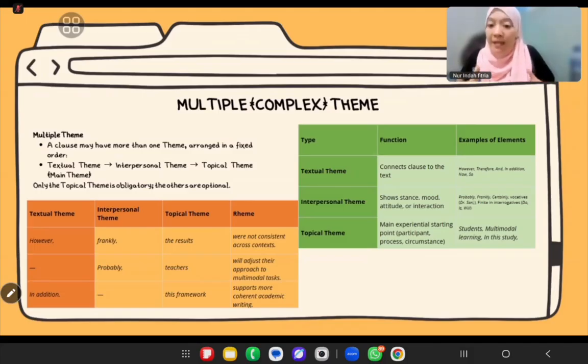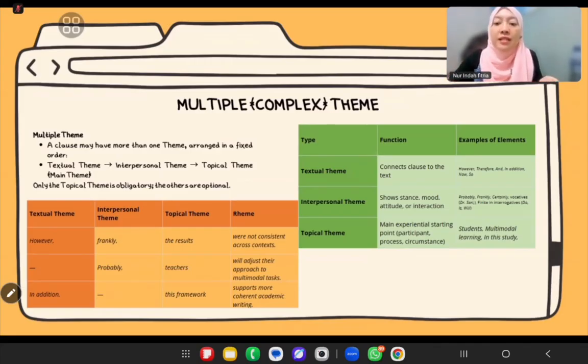The topical theme is the main theme. The others are additional layers in front of it. So only the topical theme is obligatory. Dia itu yang paling wajib. Dia harus ada, ya. The textual and the interpersonal are only optional.